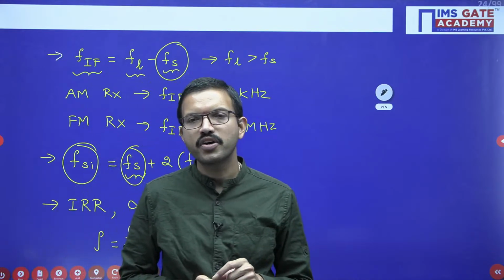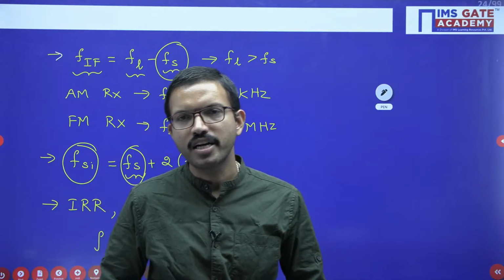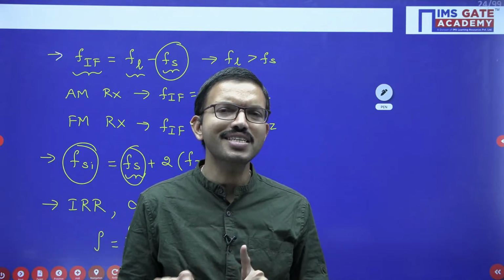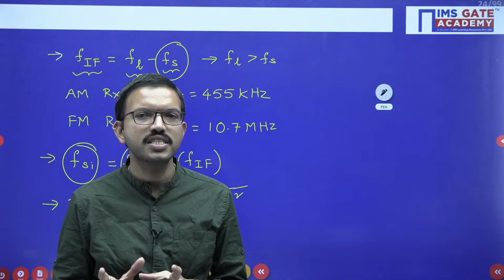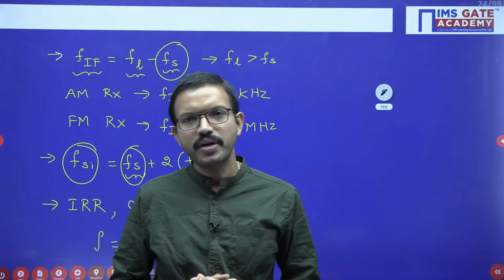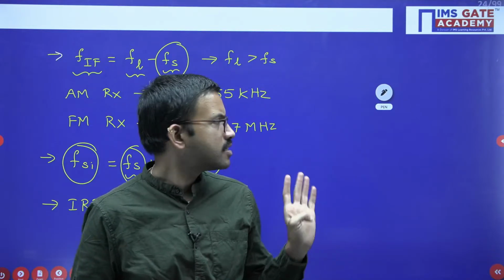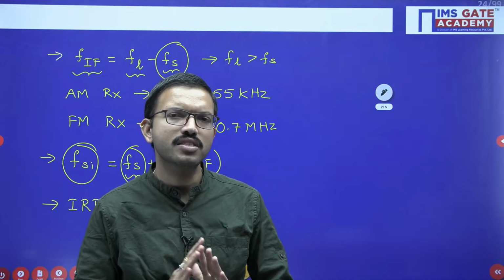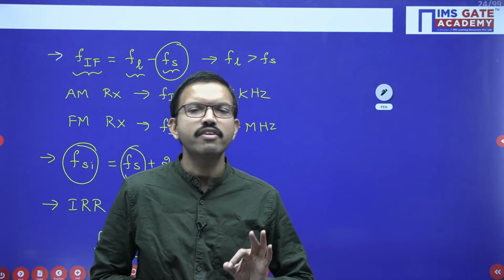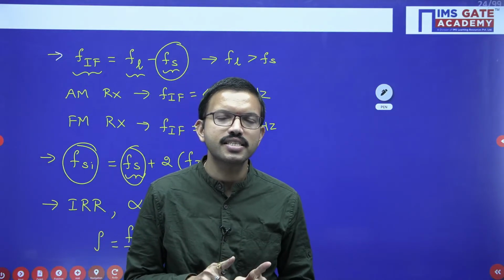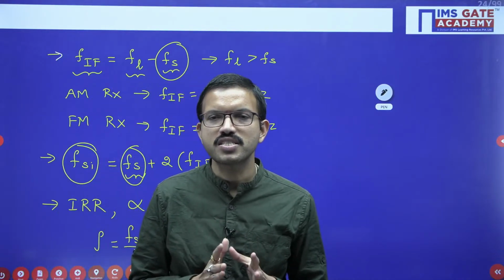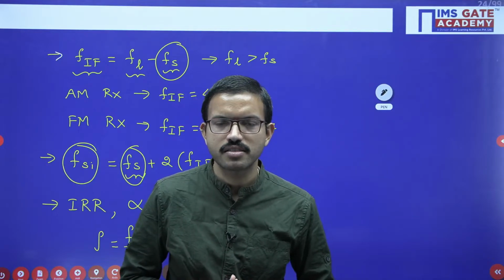One more important point: whatever formulas we have discussed for wideband FM, similar formulas are applicable even for the phase modulated signal, because there is a correlation between the FM signal and the phase modulated signal. That is the reason the formulas you get for the wideband FM signal with respect to the power required, PT is nothing but PC, so there is no issue at all. Regarding bandwidth, 2 into beta plus 1 into FM, right? For the phase modulated signal, beta is nothing but delta phi. So you can substitute that value, and FM as it is.